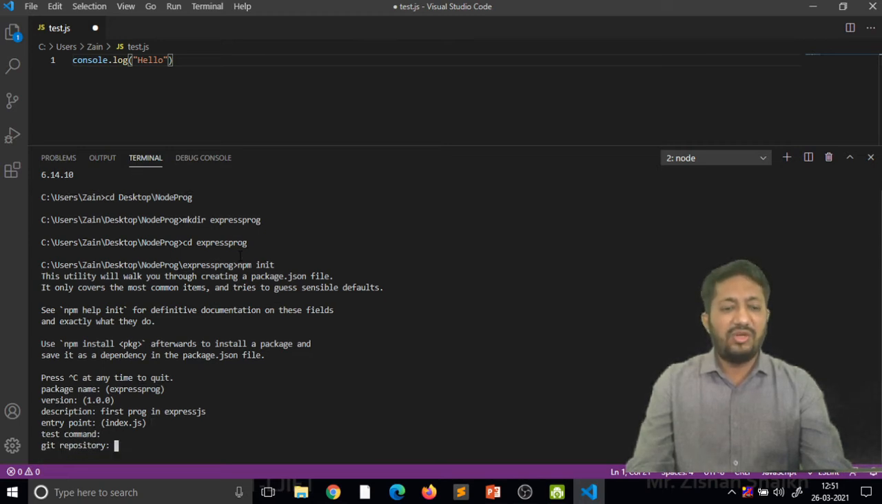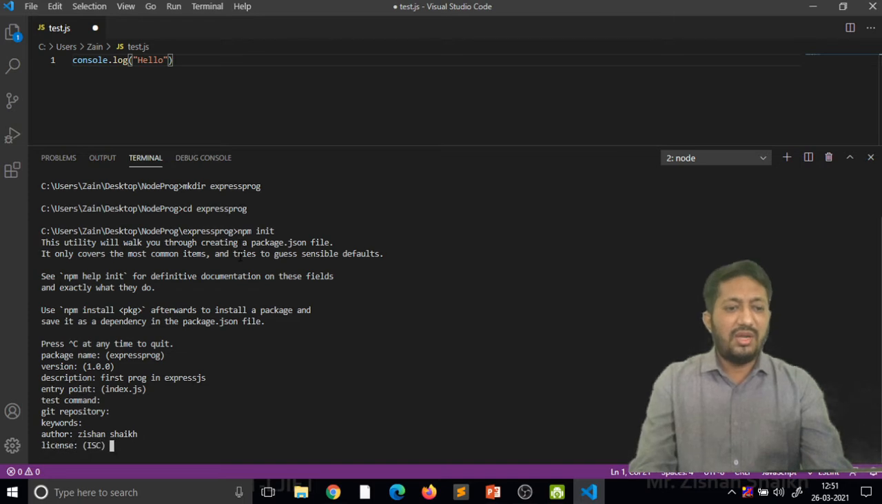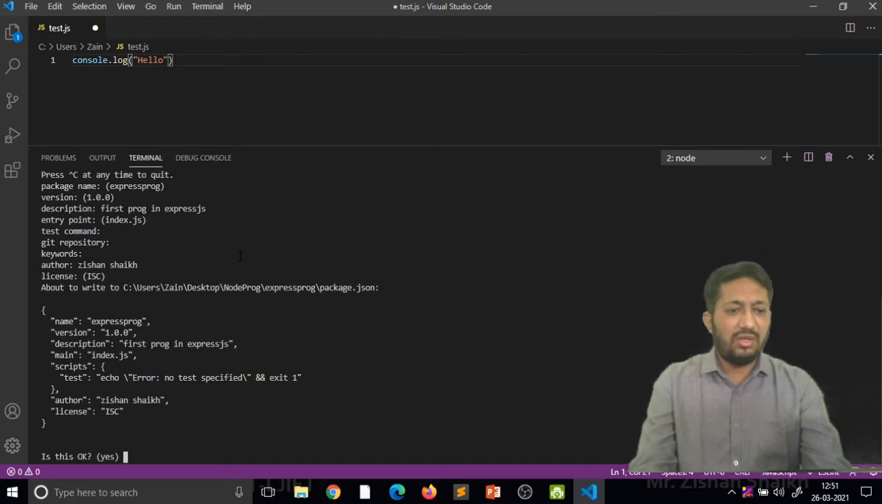Okay, git repository, right now we are not adding keywords. Okay, author name, for example I am writing an author name here. Okay, license is available. Okay, you can see this is our whole data that we have written, and it is available here. Is this okay? By default it is yes.